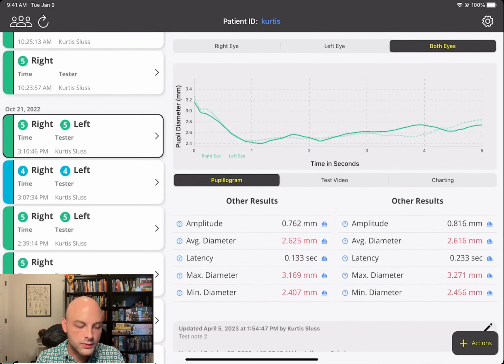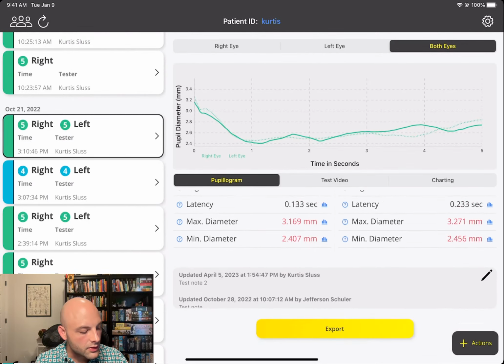And then we have the other results. The reason why we bin them in there is because they're not strictly one or the other. They are a combination or static. So by that I mean like the maximum diameter that's seen, which is pretty much almost always the initial diameter of the test. Sometimes we'll run into situations with a patient where the max diameter is actually on the tail end during what we call the full spectrum test. Again, that's that 1 second light on, 5 seconds total test time. And that will mean that the pupil is dilating and overcorrecting past where it was at its ambient lighting level.